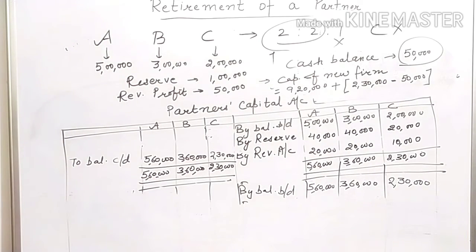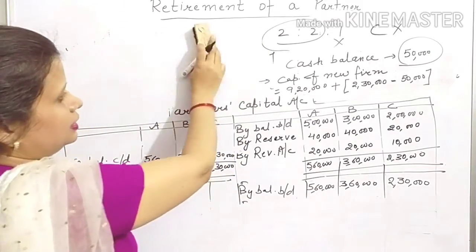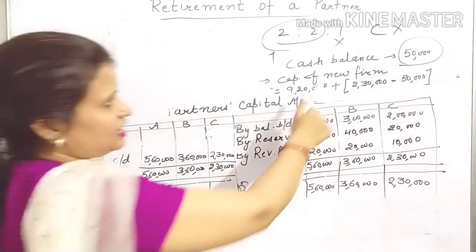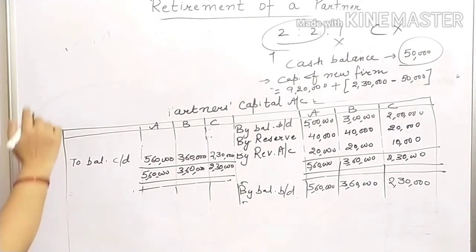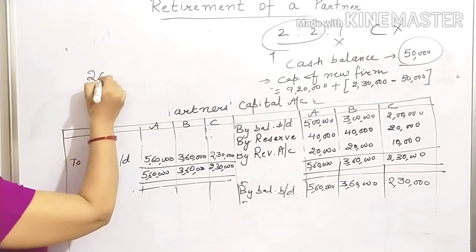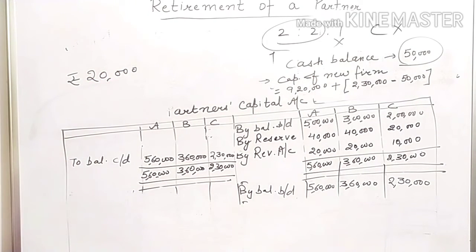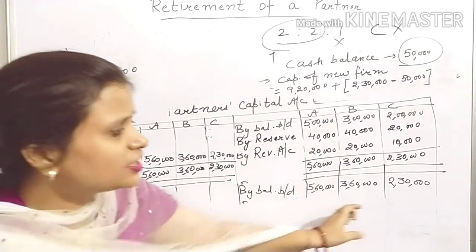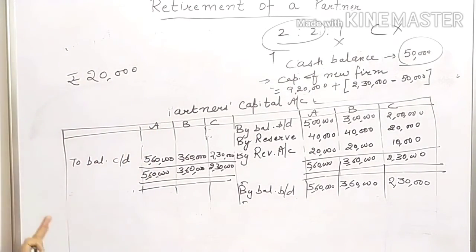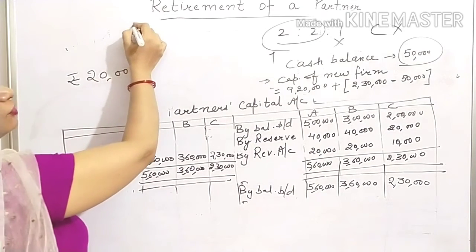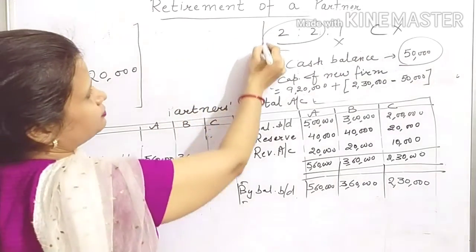Now let us assume one more point is given in this question. They have a balance of rupees 50,000 in their cash account and the firm is required to maintain a balance of rupees 20,000 in future also. That means after paying C, there should remain a balance of rupees 20,000 with the firm. Now, how will you calculate? Just look at the solution carefully.